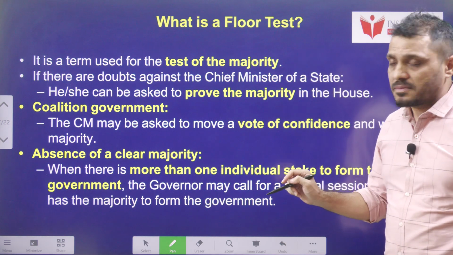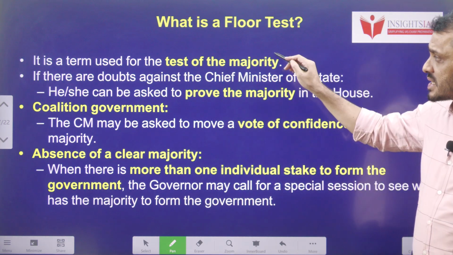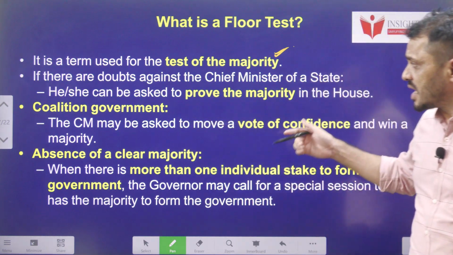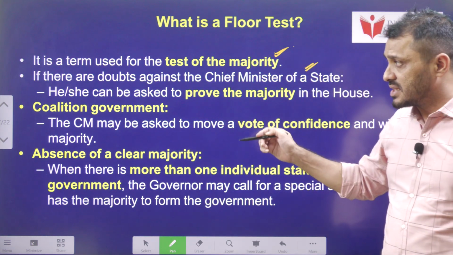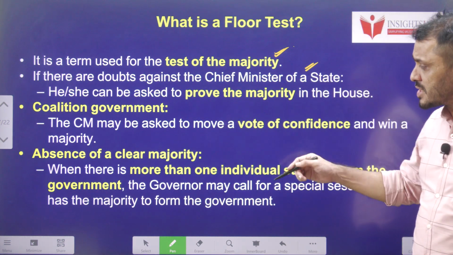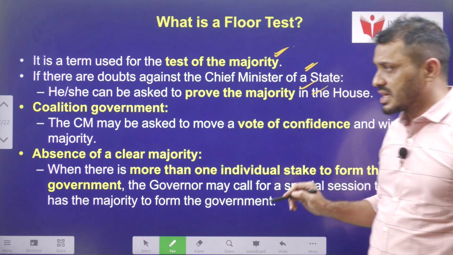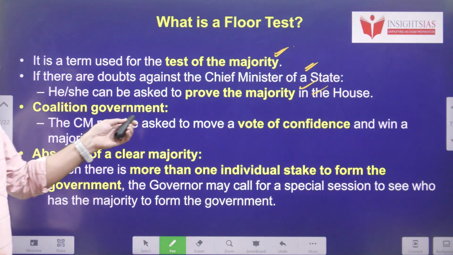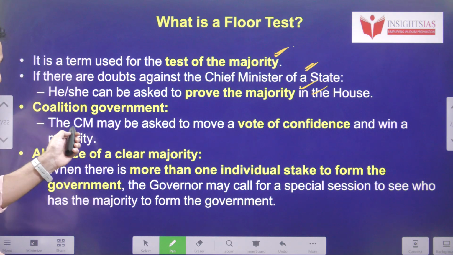The term floor test. Floor test is also known as test of the majority. If there are any doubts against the Council of Ministers' strength, then the Council of Ministers will be asked to prove their majority in the House by the governor. If it is a coalition government, then the CM will be asked to move a vote of confidence and win the majority.